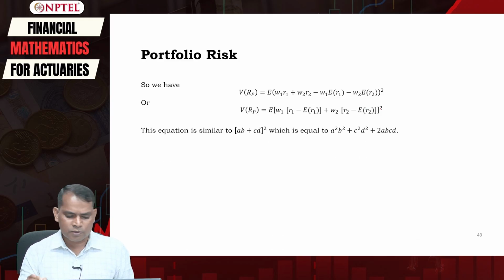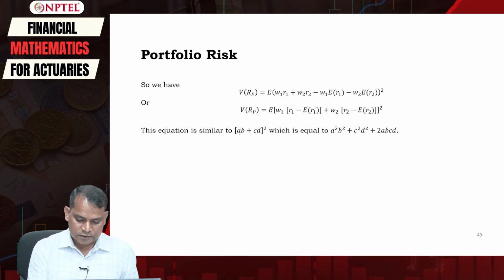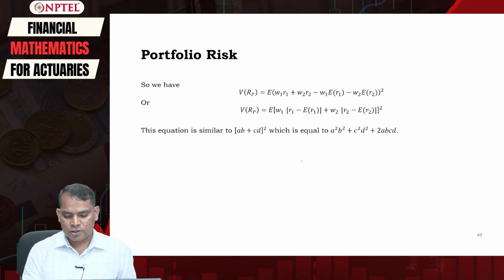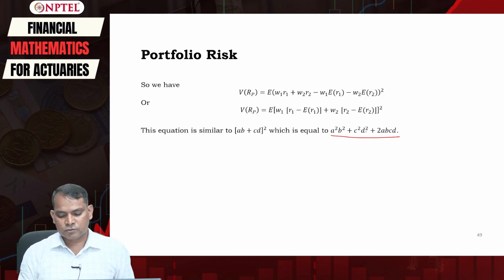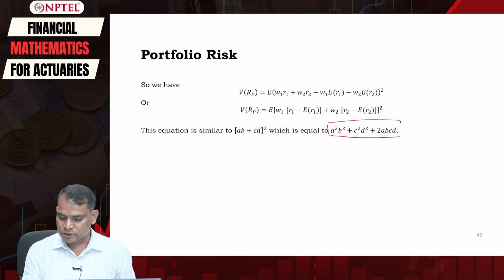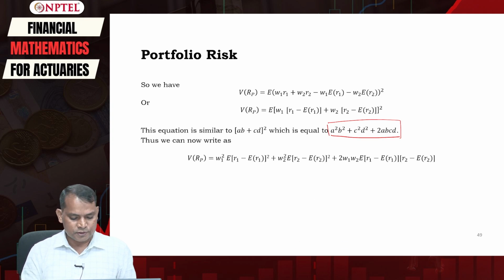What we have observed here is that this equation looks like a plus b whole square, or we will call it ab plus cd whole square, which is just equal to a square b square plus c square d square plus 2 abcd. So it looks like this. Using this formula, we can simply rewrite this variance formula as follows.